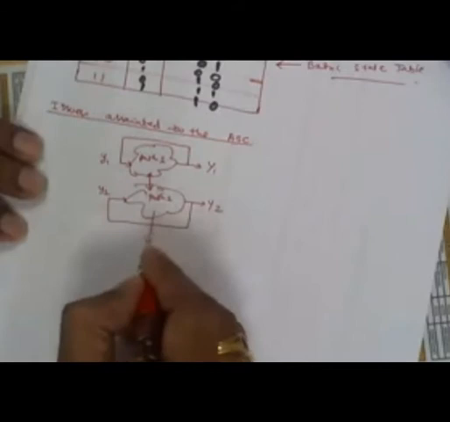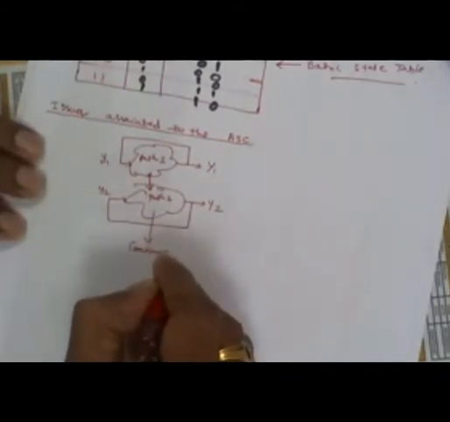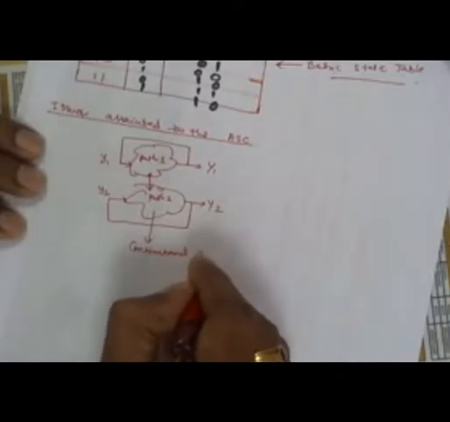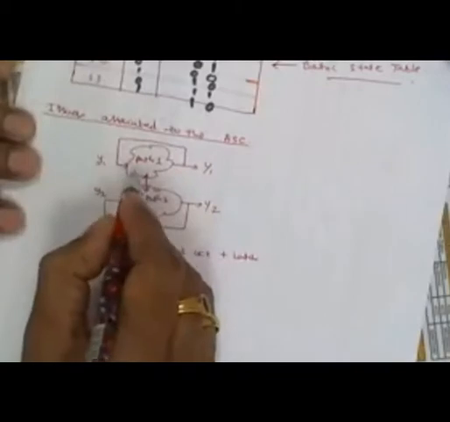Now look at this circuit. There are two paths, and each path consists of some combinational circuit and then latches. In the same way, path 2 also has some combinational circuits and then some latches.